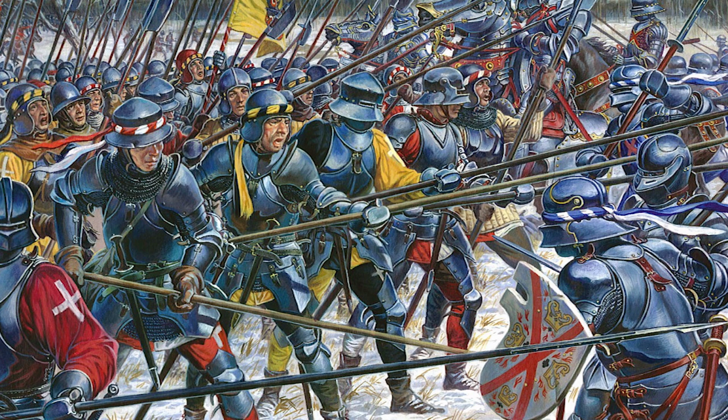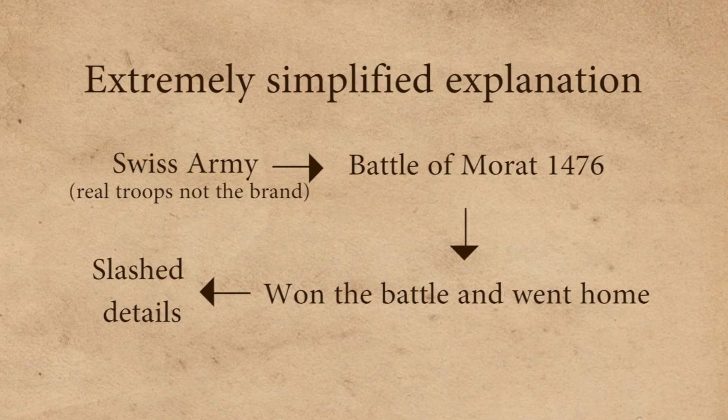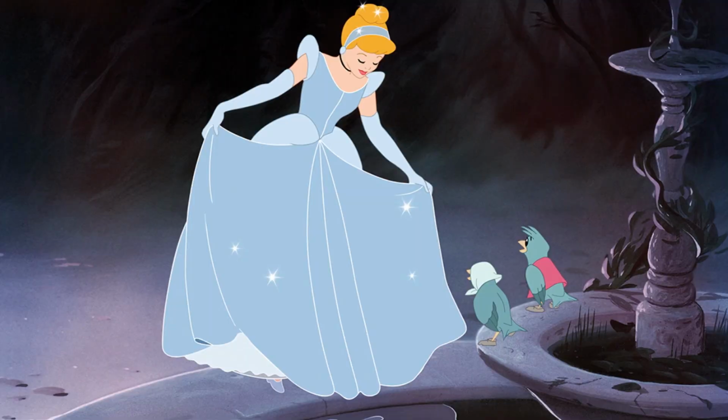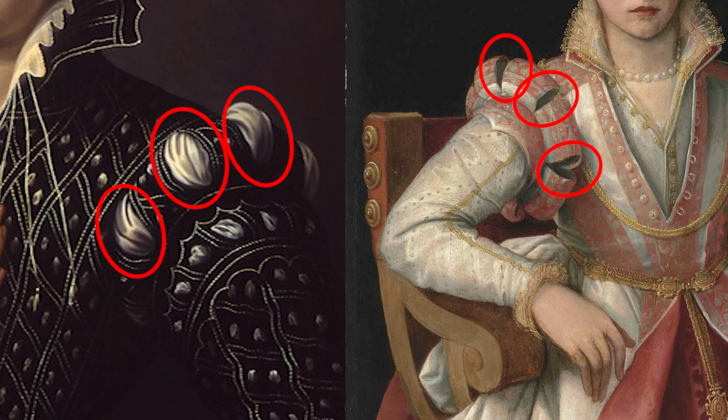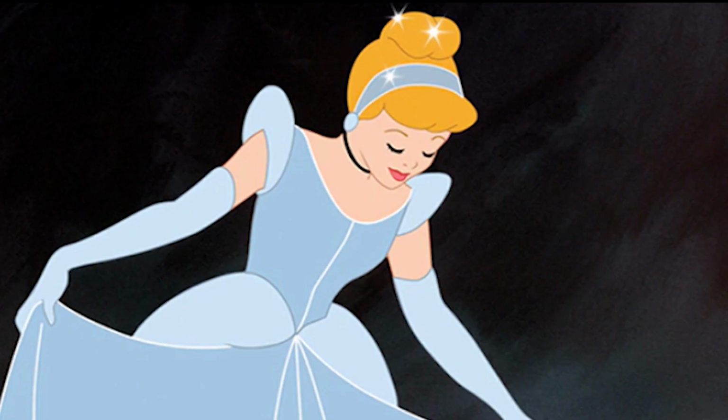The slash detail, on a second thought, I don't think I'm going to explain that because it's gonna be too long and I'm sidetracking again. It's irrelevant to Cinderella's analysis, so I'm gonna leave it there. The slash details dated back all the way to 1477, and Cinderella doesn't have them on her sleeves, which I think is why Cinderella's sleeves might come from the later years.